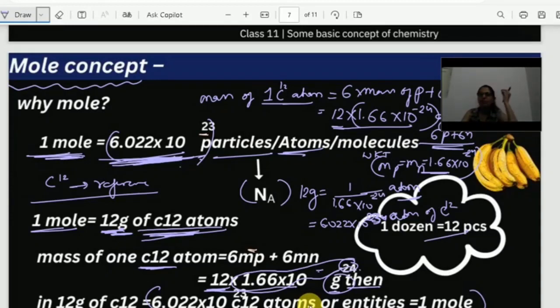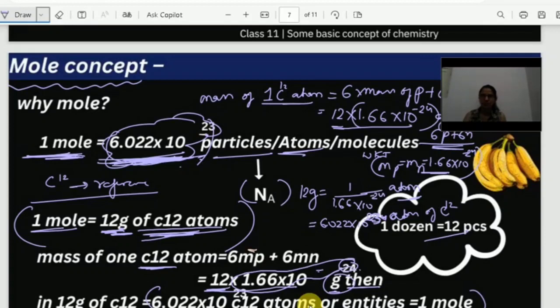So you have to remember that 1 mole is equal to Avogadro number of particles. This is Avogadro number. Simple. And 1 mole is equal to 12 gram of carbon 12 atoms. You must know this also. It's not 1 gram, it's 12 gram of carbon 12 atoms that is equal to 1 mole.